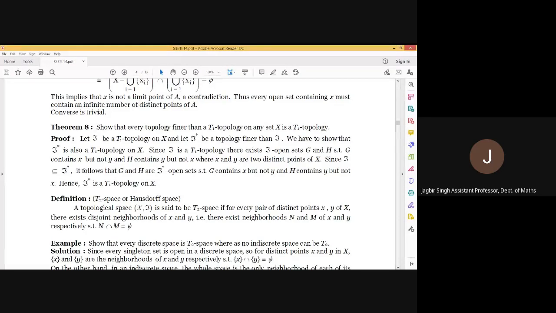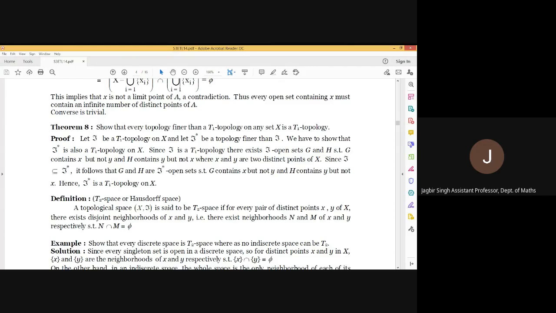And now we are considering T star is finer than T. Now let x and y be two elements of X. Then since (X, T) is a T1 topological space, in T we will have two distinct open sets, one containing x not y and another containing y not x. And also these two open sets belong to T star, as every member present in T is also present in T star. So T star contains two open sets, one containing x not y and the other containing y not x. So (X, T star) is also a T1 space.